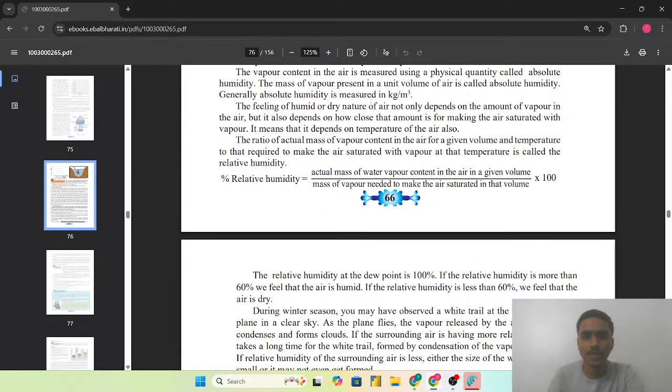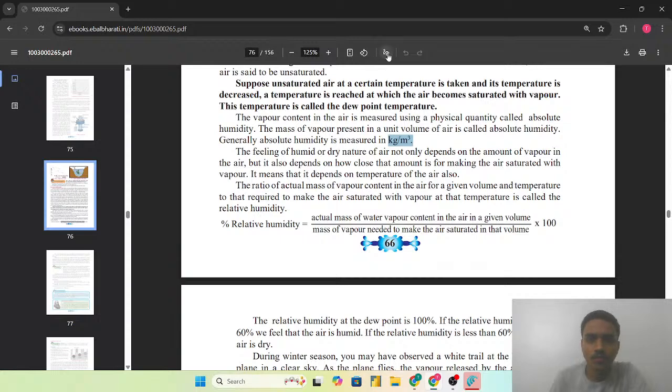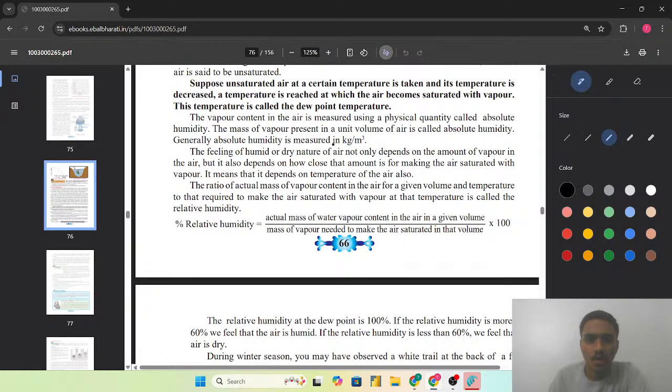So generally absolute humidity is measured in kilogram per meter cube, that is kg per meter cube. So how is it kg per meter cube? Here we can see that kg is the mass of vapor present in a unit volume, that is meter cube. So in one meter cube of volume, how much amount of water vapor is present in that air, that is the humidity. So absolute humidity is measured in kg per meter cube.